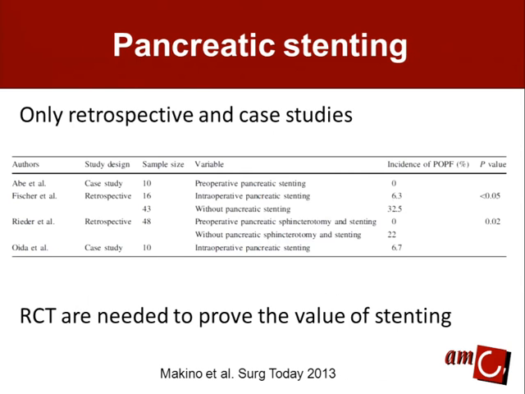Do we have other methods to reduce the fistula rate? A pancreatic stent is suggested, on retrospective and case studies, to possibly lower the pancreatic fistula rate, because it is also used for treatment of persistent pancreatic fistulas. And it was concluded that randomized controlled trials are needed to prove the value of this stenting.